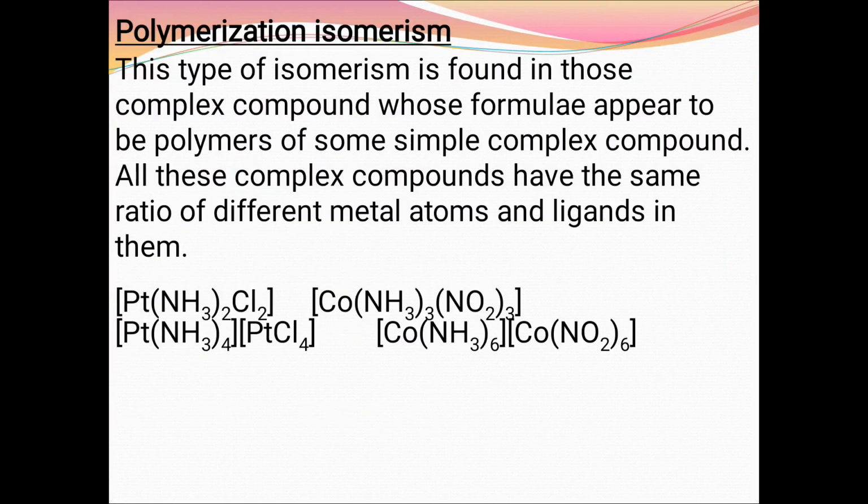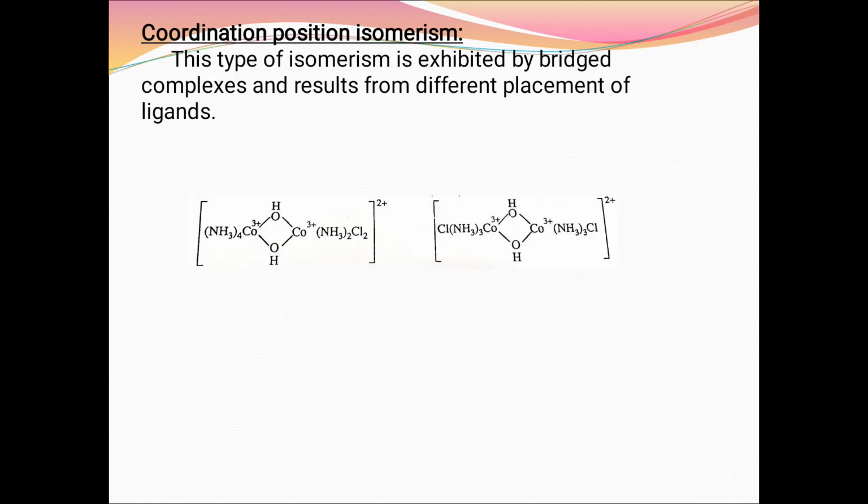Next one is polymerization isomerism. This type of isomerism is found in those complex compounds whose formula appears to be a polymer of some simple complex compounds. These complex compounds have the same ratio of different metal atoms and ligands in them. Then the last one is coordination position isomerism. This type of isomerism is exhibited by bridged complexes and results from different placement of ligands. These are examples of coordination position isomerism.